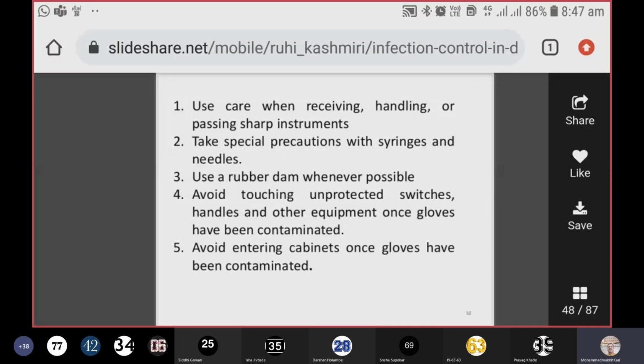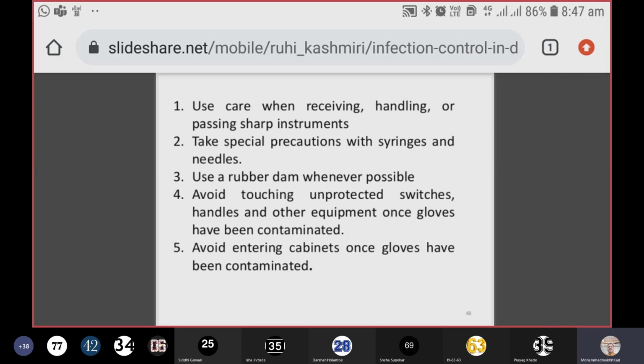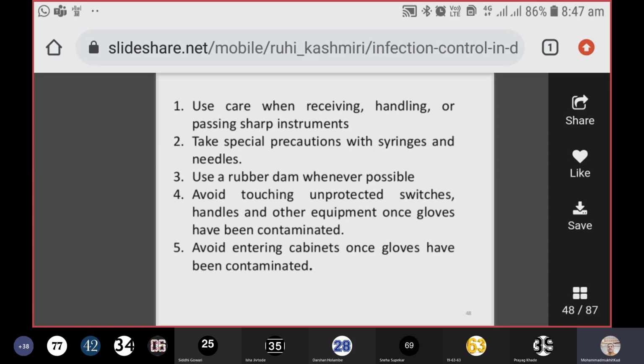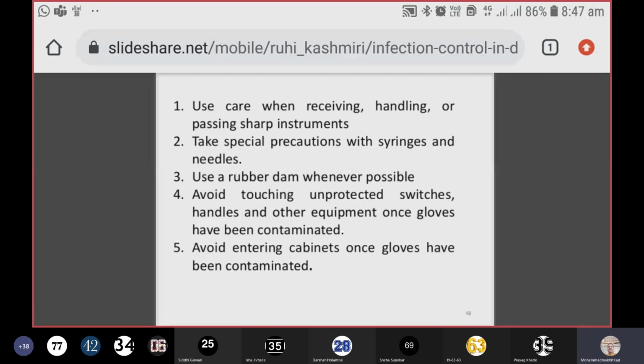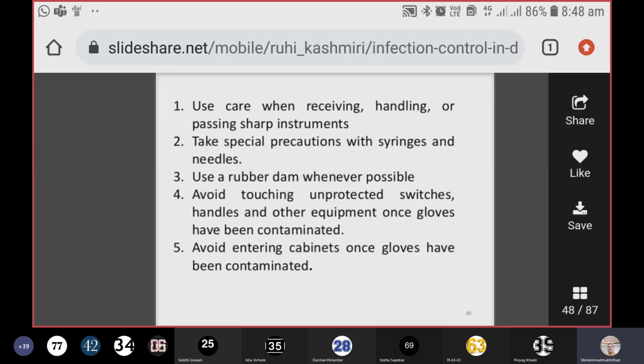Very important. Avoid touching unprotected switches, handles, and other equipment once gloves have been contaminated. If you have done something to your patient and the same contaminated gloves are handling the drawers, computer screens, don't do that. Or touching your nose, don't do that. You are increasing the chances of infection. Avoid entering cabinets once gloves have been contaminated. You remove the gloves and then enter wherever you want to enter.